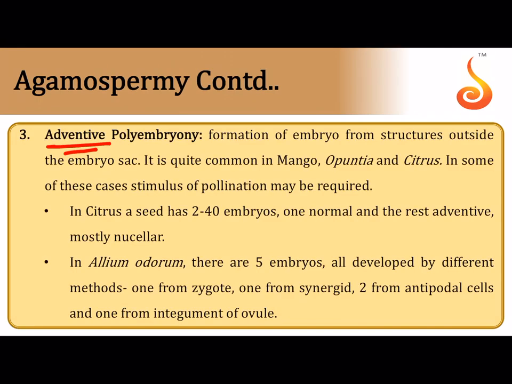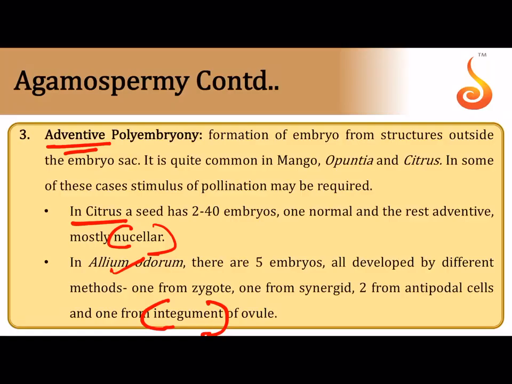And the last one is adventive polyembryony. Like we saw, adventive polyembryony is when any cell other than the gametophyte, any cell other than the embryo sac, is involved in formation of new embryos. Like in the case of Citrus, you have nucellar embryos that are obtained from a tissue other than the embryo sac, which is the nucellus. In Allium odorum, you can see how even from the integument of the ovule, embryos are produced.